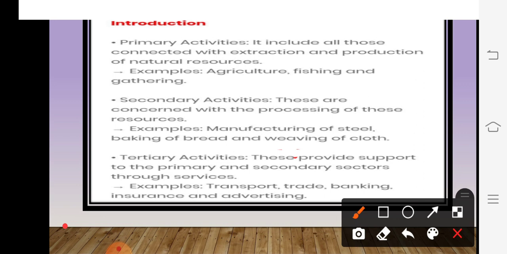In tertiary activity, you can understand that for my goods, it is going to provide transport, trade, banking, and insurance, and my product is going to be advertised through the newspapers and through the television. Okay, this was all regarding the introduction of production and the agricultural purposes. We will move forward.